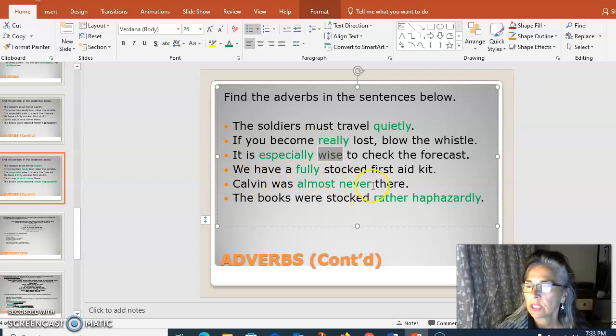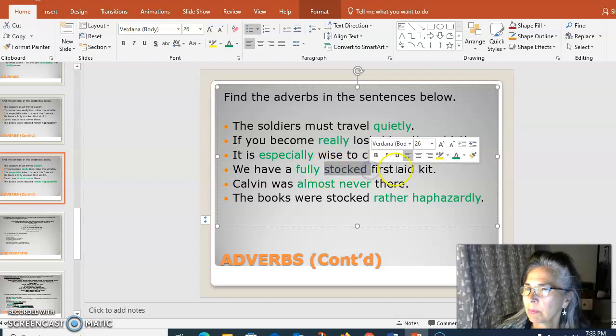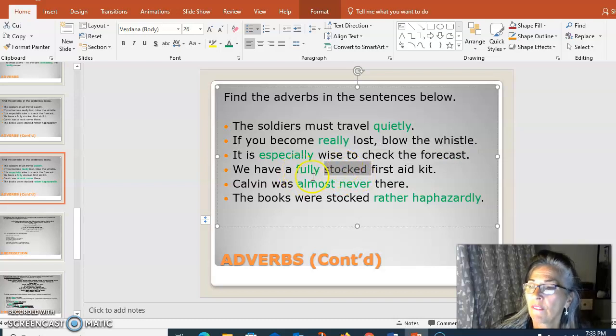We have a fully stocked first aid kit. So the kit is the noun here. First aid tells us what kind of a kit. It's a stocked first aid kit. Both of these are adjectives. To what extent is it stocked? Fully. It's not a fully first aid. It's not a fully kit, right? This is an adjective. It's a stocked kit, so that's an adjective. So fully tells us to what extent. It's the adverb modifying the adjective.